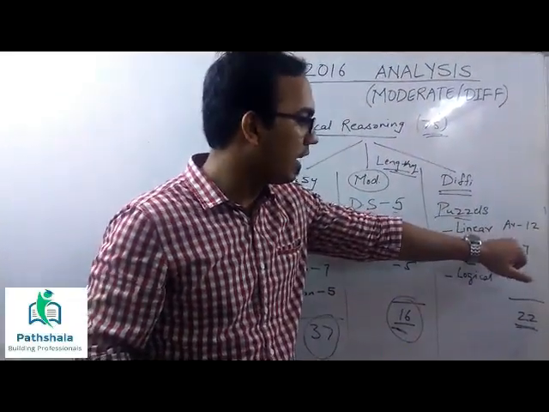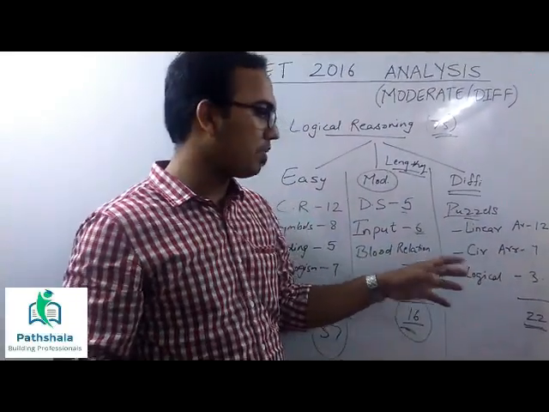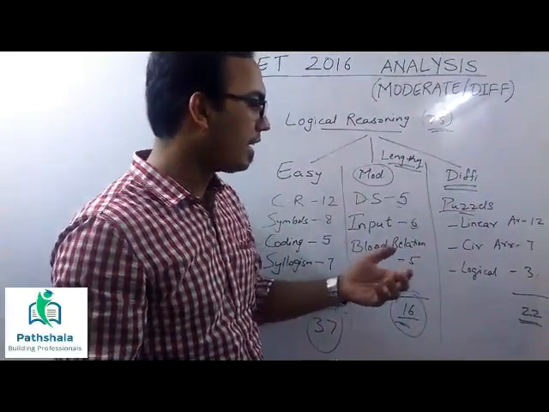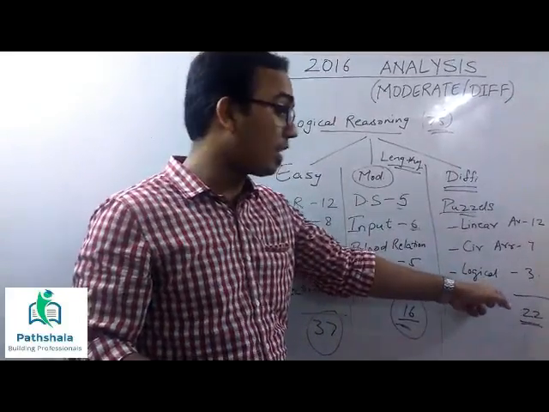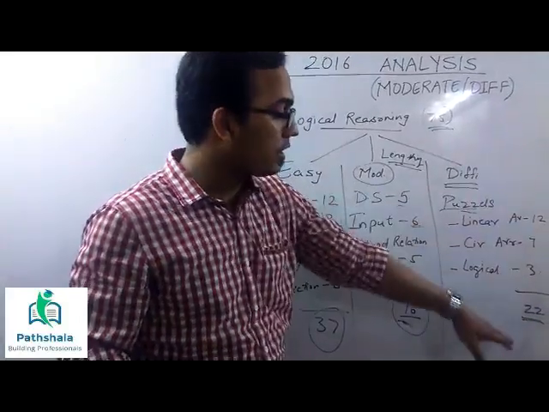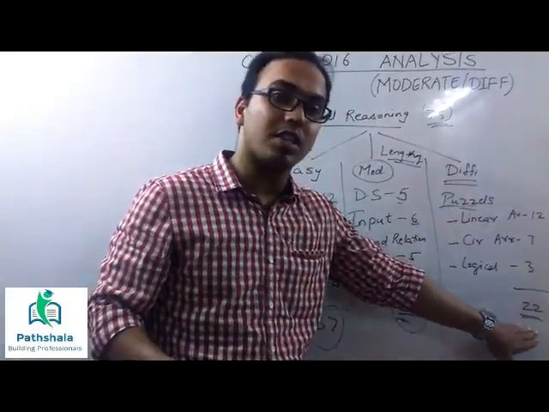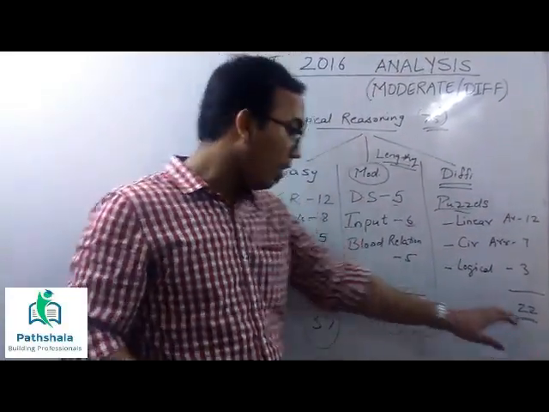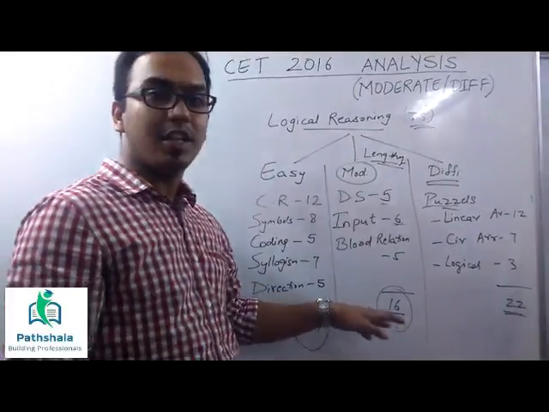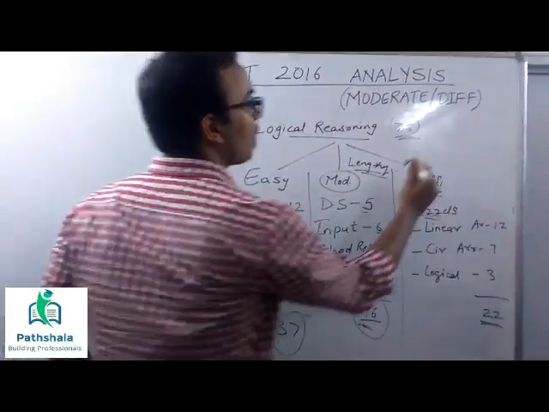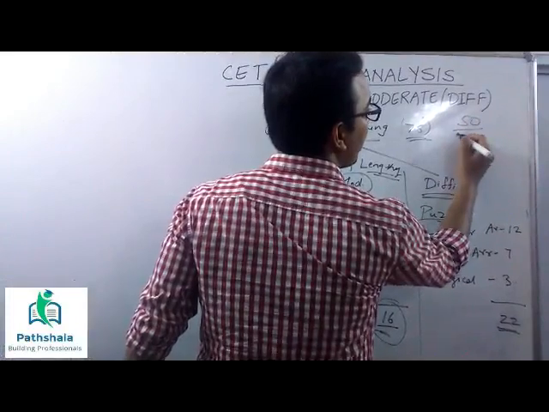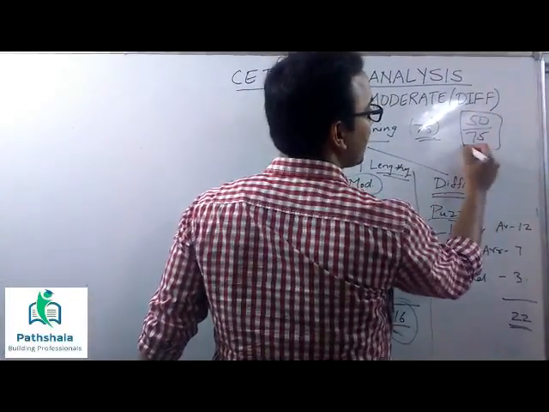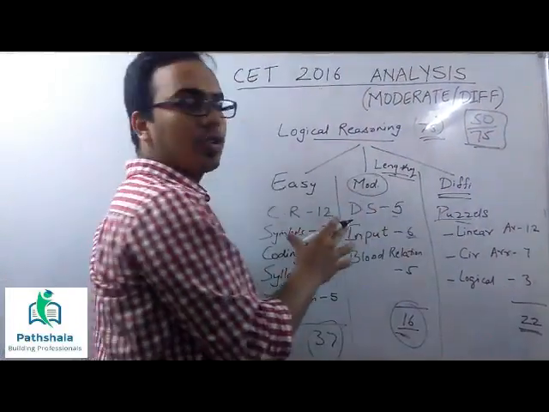There were 12 questions there, and 7 questions on circular arrangement where people were facing inside and outside. And then a generic logical question with only 3 questions. So overall the difficult part had 22 questions, and it was wise not to waste your time on these 22. Focus more on the 37 and 16, and try to score at least 50 out of 75 in this section. So that's about logical reasoning.